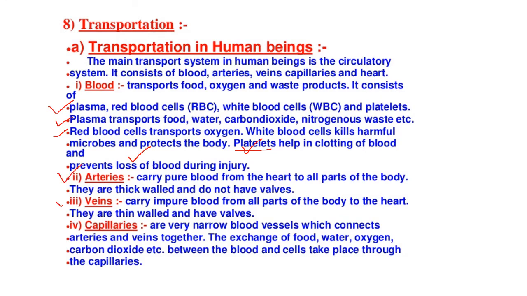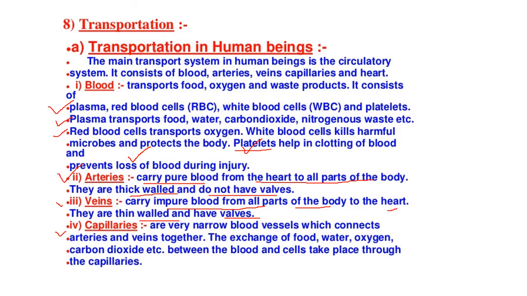What is the function of the artery? The artery carries the pure blood from the heart to all the parts of the body. It is thick walled and does not have valves. Valves means there is no division. In the same way, veins carry the impure blood from all the parts of the body to the heart. Impure blood means it comprises waste material such as carbon dioxide. That is why we call it impure blood. And they are thin walled and have valves.